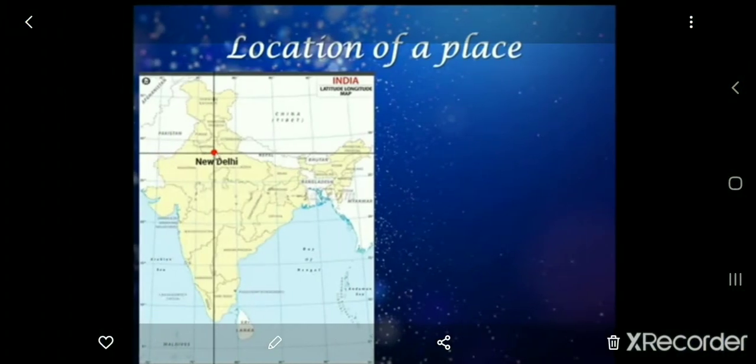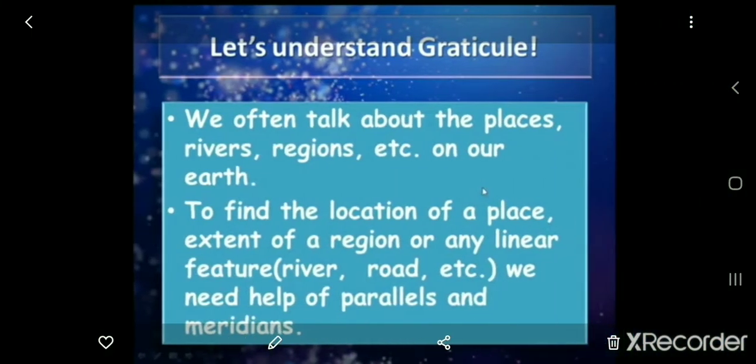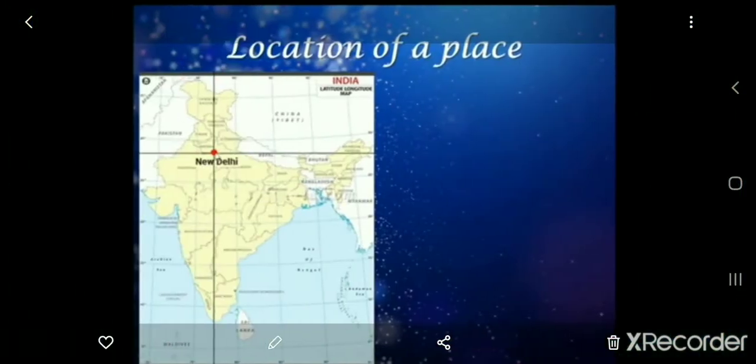Okay, while finding the location, three important things are there: the location of a place, the extent of a region, and the linear feature. So the first thing we are going to learn is the location of a place.